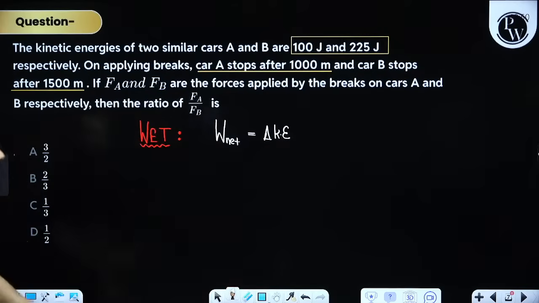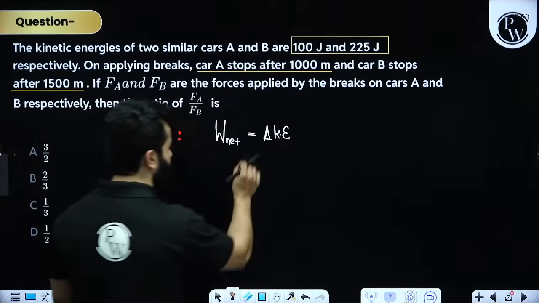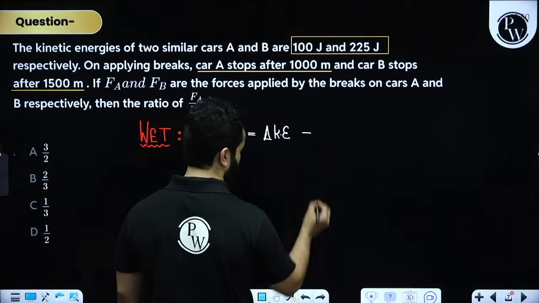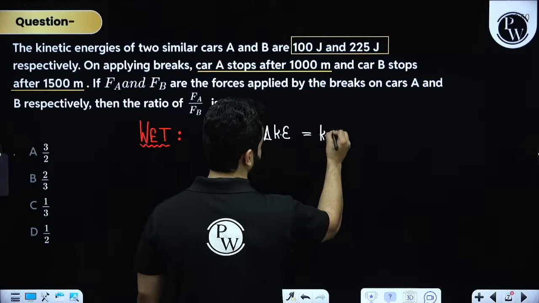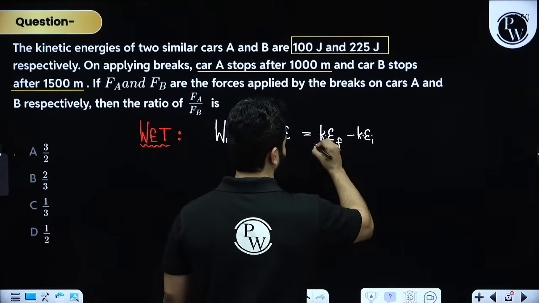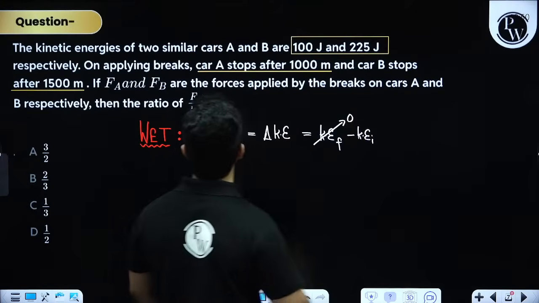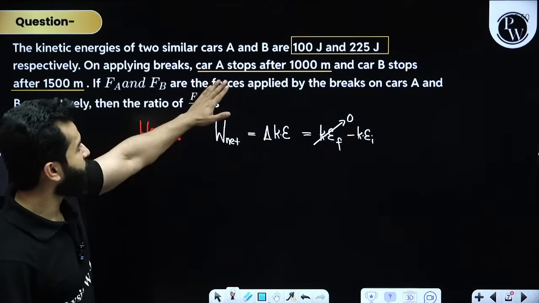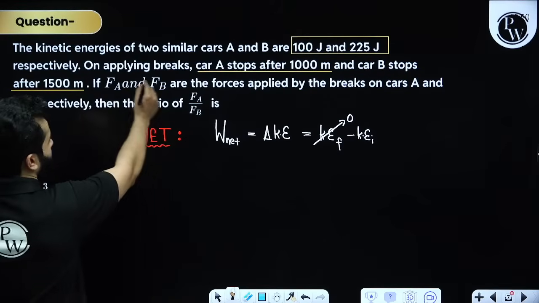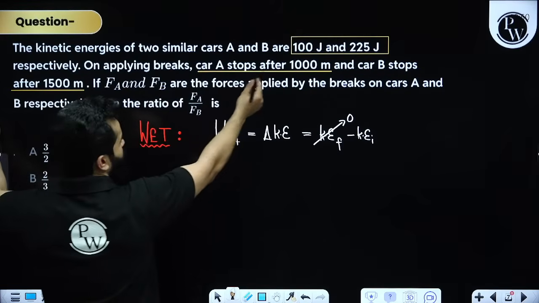Now they are saying that it is getting stopped, so this can be written as final kinetic energy minus initial kinetic energy. Final kinetic energy is 0, and the kinetic energies of the cars are 100 joules and 225 joules.